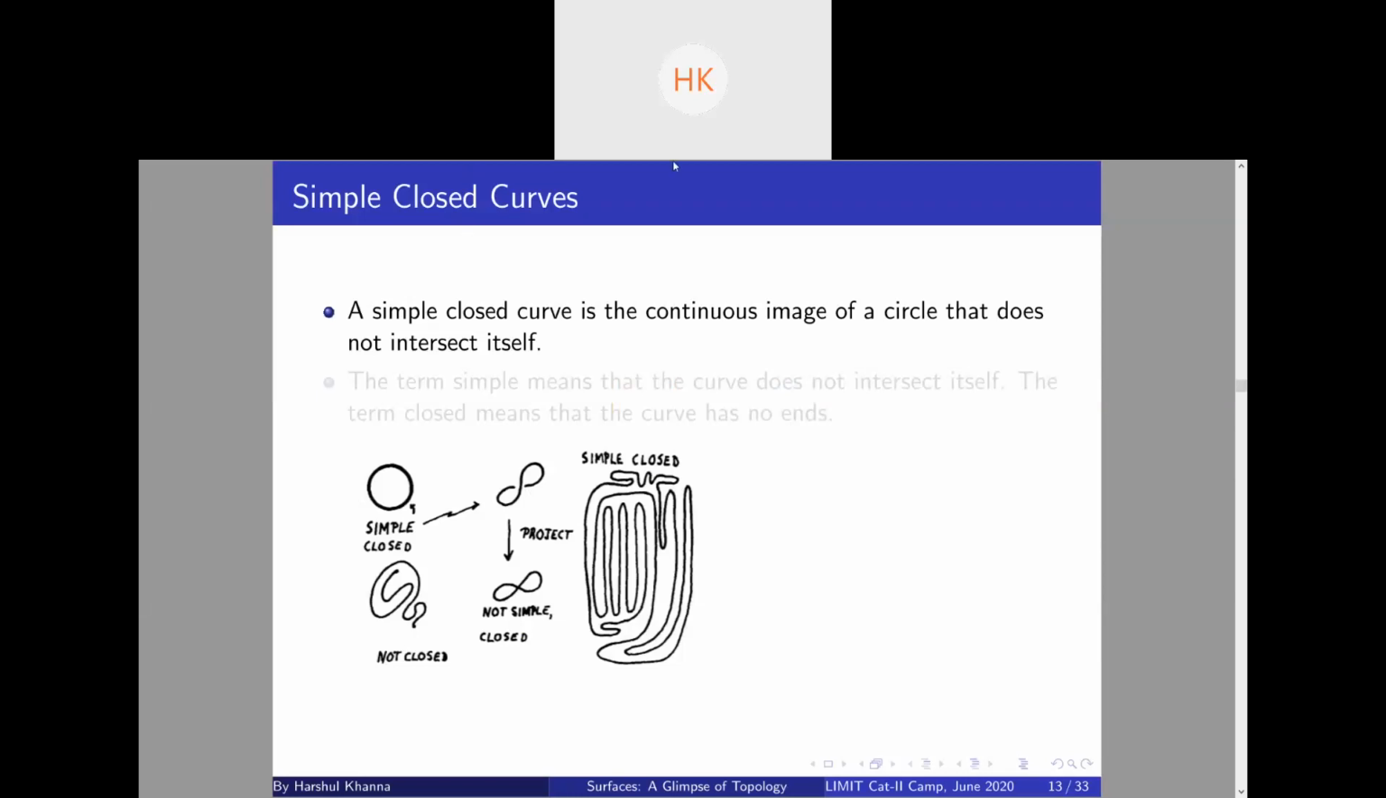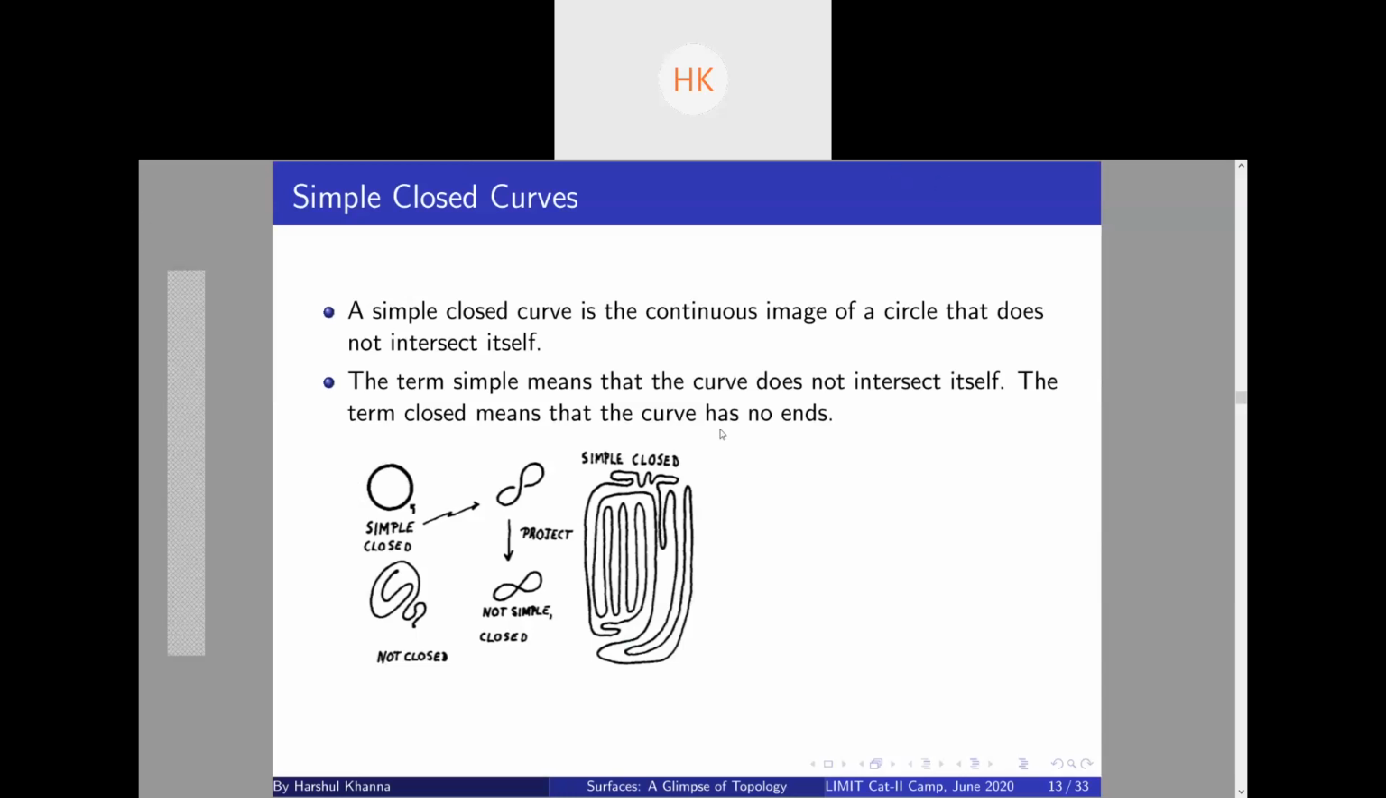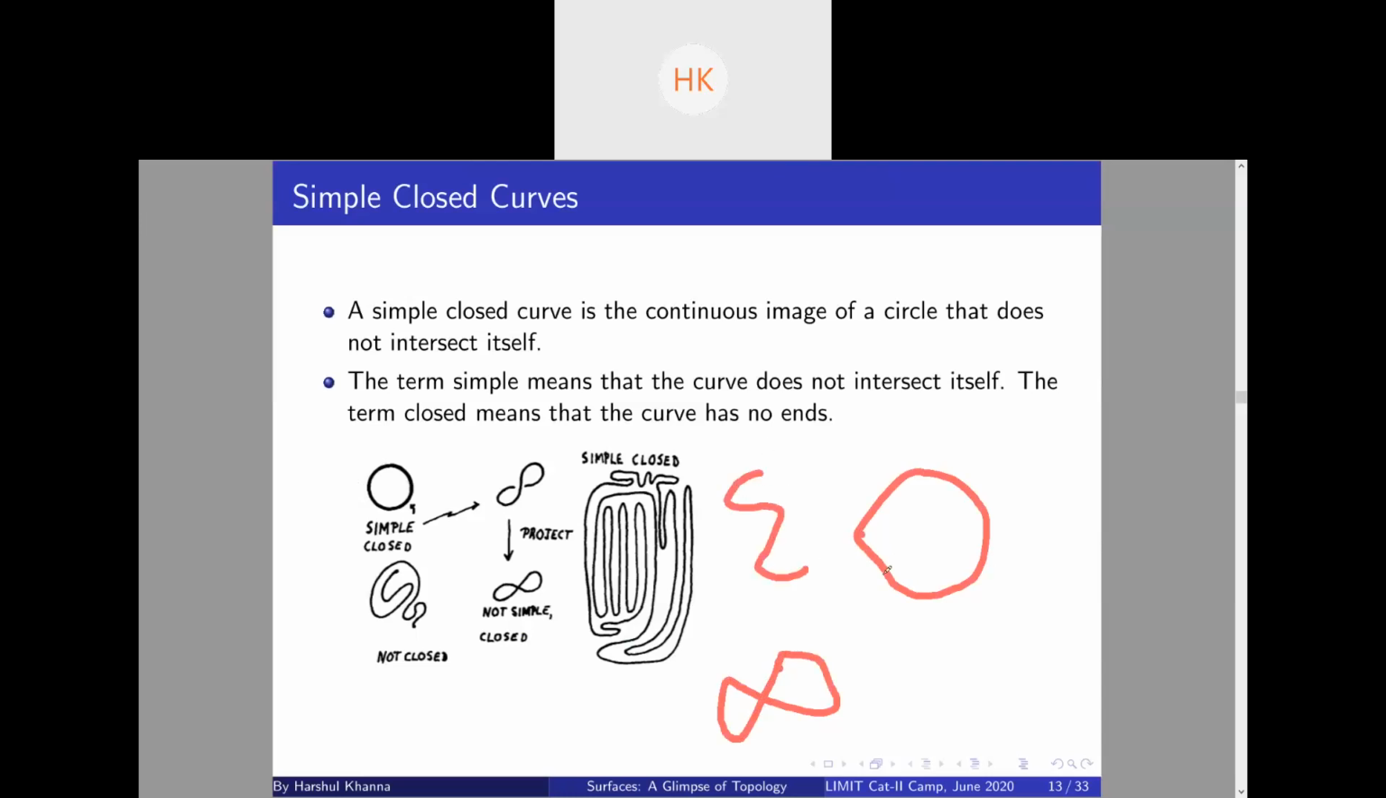So now we move back to surfaces, and we talk about simple closed curves first. A simple closed curve is basically a continuous image of a circle that does not intersect itself. Simple means that the curve does not intersect itself. Closed means the curve has no ends. So you can see here, let's say a circle. This is a simple closed curve. This is not. This is closed but not simple, right? This is simple but not closed, right?